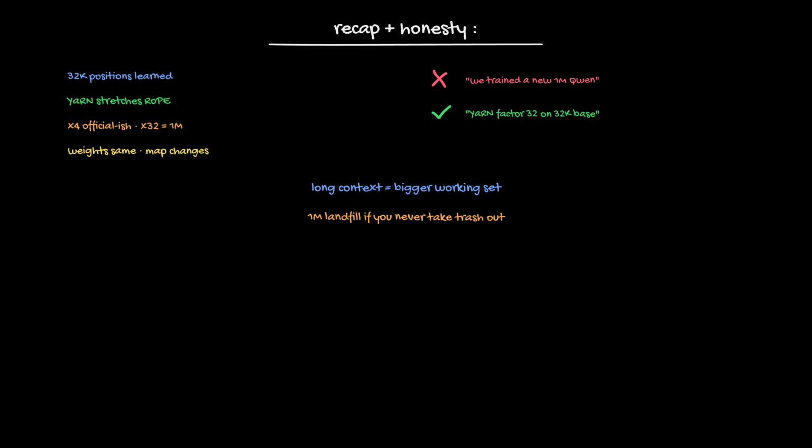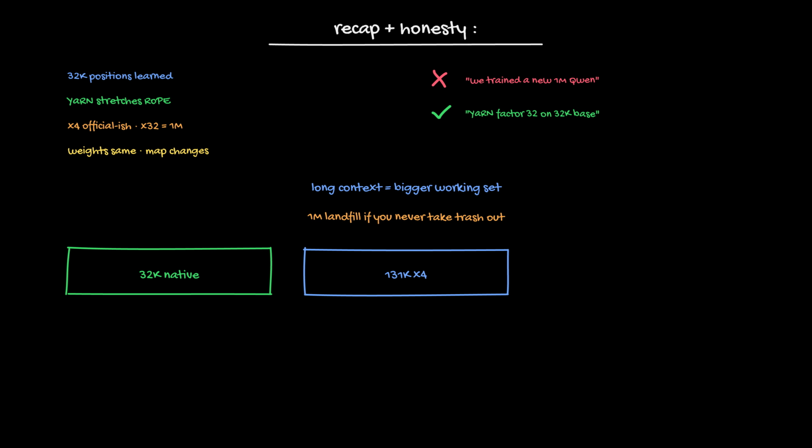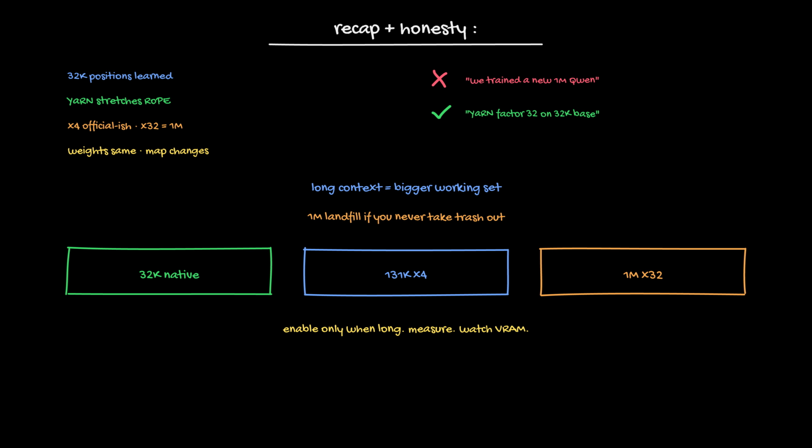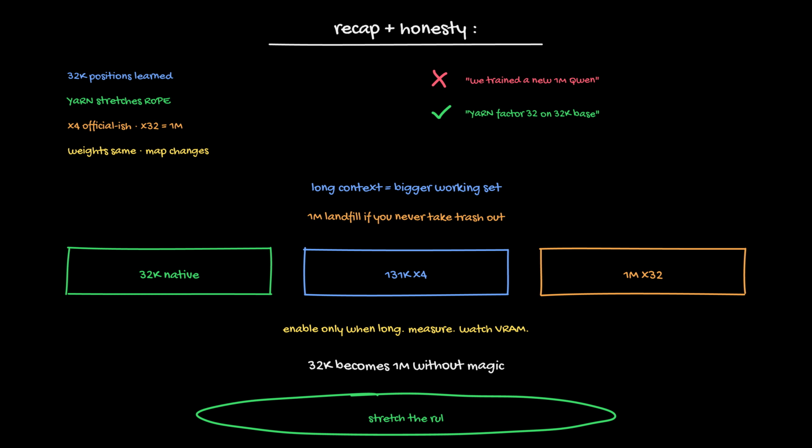Final map. 32K, native Qwen 3. 131K, YaRN factor 4, the supported stretch. 1M, YaRN factor 32, the community stretch. Enable only when long, measure on your files, watch VRAM. That is how 32K becomes 1 million without magic. Stretch the ruler, do not worship the number.